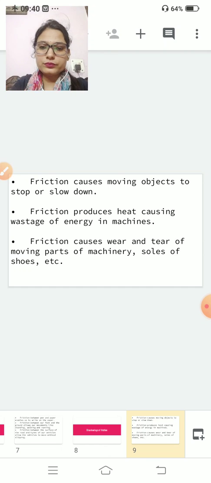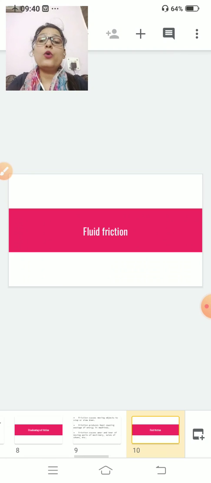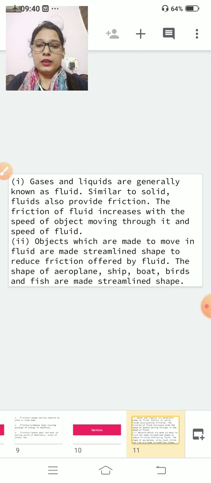Clear? Now, fluid friction. Number one, gases and liquids are generally known as fluids. What are fluids? Fluids are those states of matter in which matter can easily flow.